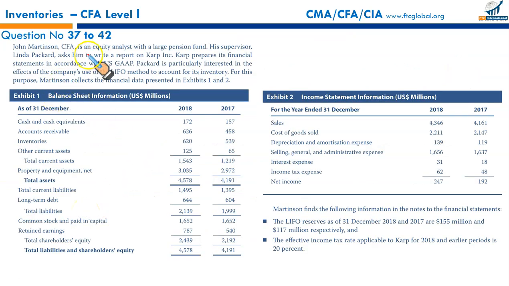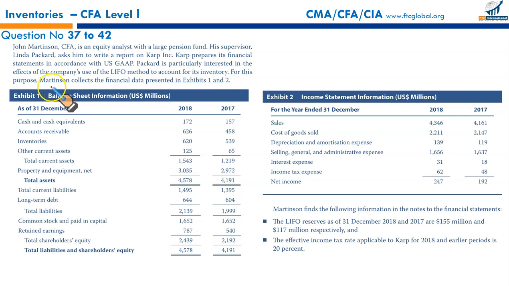Next question, 37 to 42. All these questions are based on this information. John Martinson CFA is an equity analyst with a large pension fund. His supervisor, Linda Packard, asked him to write a report on CARP Incorporated. CARP prepares its financial statement in accordance with the US GAAP. Packard is particularly interested in effects of the company's use of LIFO method to account for its inventory.